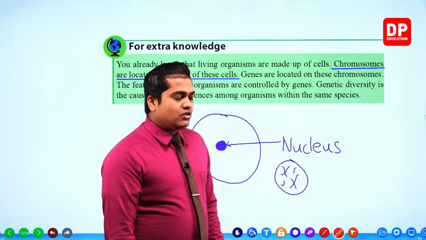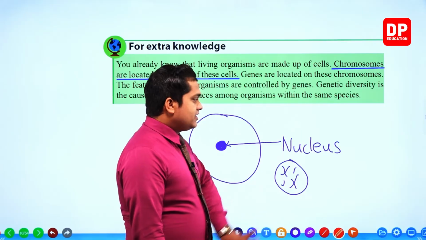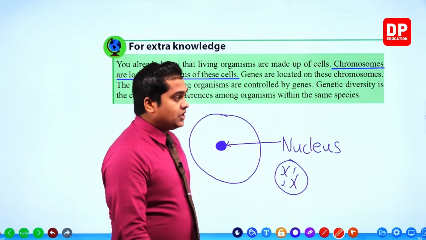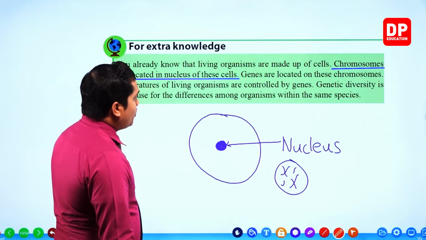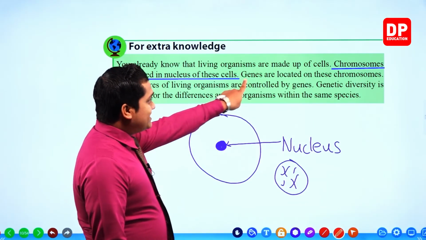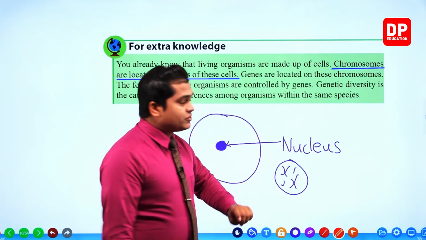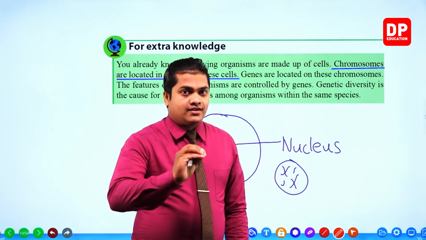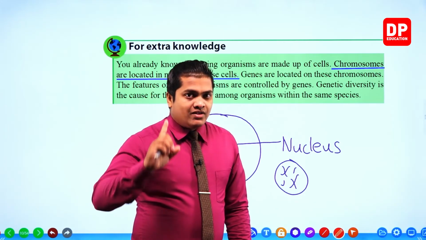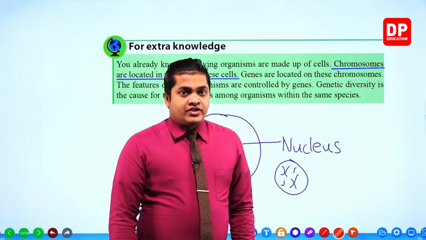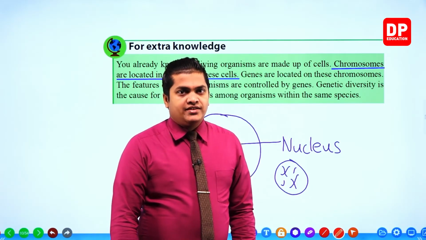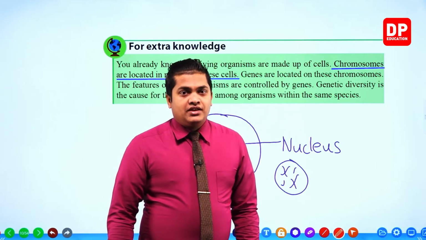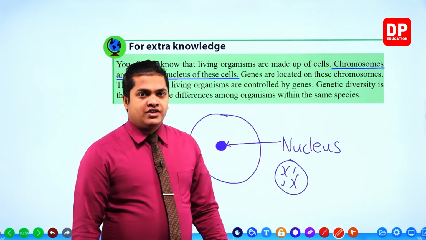So chromosomes are included within the nucleus of a particular cell. Within the nucleus you can observe the chromosomes. So let's see what the importance of these chromosomes is. Genes are located on these chromosomes. These are the things which give us those special features from our previous generations. Genes, DNA, those things are located within the chromosomes, my dear children.